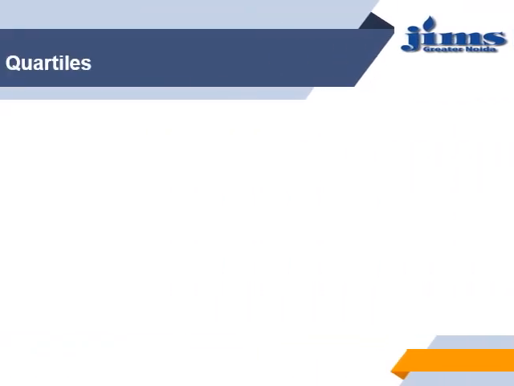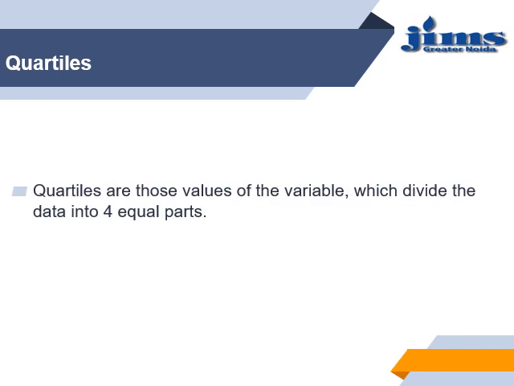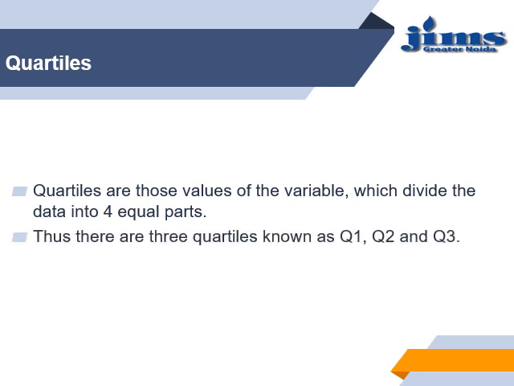Let's start with the first topic of partition values, which is quartiles. Quartiles are those values of a variable which divide the data into four equal parts. Thus, there are three quartiles known as Q1, Q2, Q3. When we divide a set into four equal parts, we get 3 points. So these 3 points will be quartile first, quartile second, and quartile third: Q1, Q2 and Q3. Q1 is called the lower quartile, Q2 is the middle one, that is the median, and Q3 is called the upper quartile.